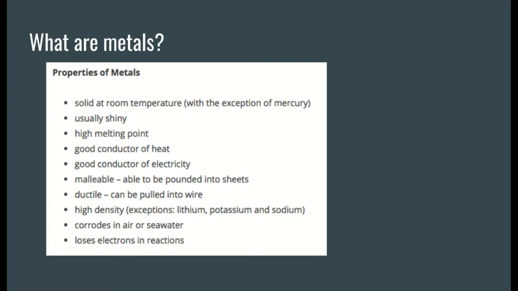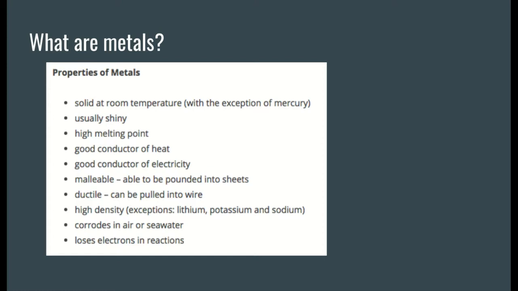All right. And they are malleable, which means when I hit them, they smash into sheets. You could also say malleable means that they can be mushed. I can press down on them and they don't break into little bitty pieces. All right. They can be smashed and mushed.